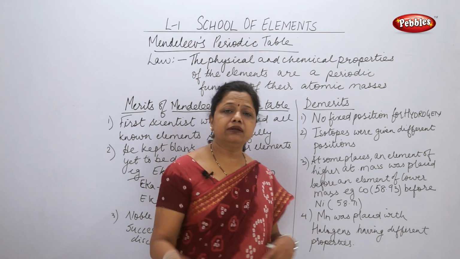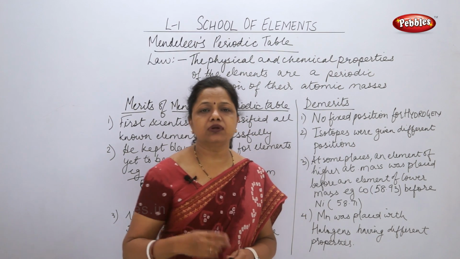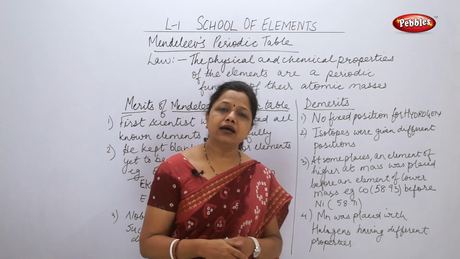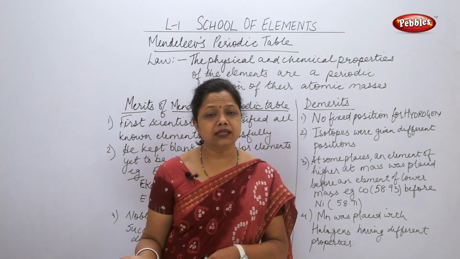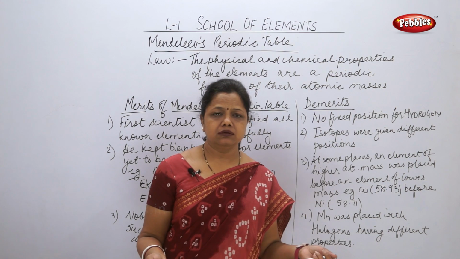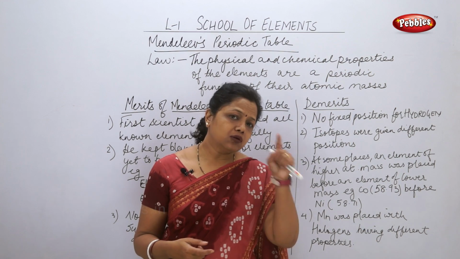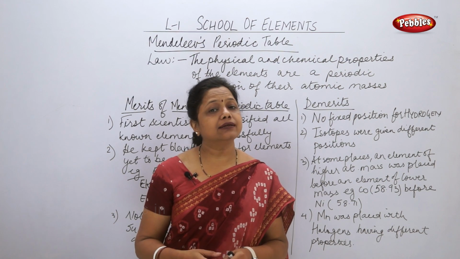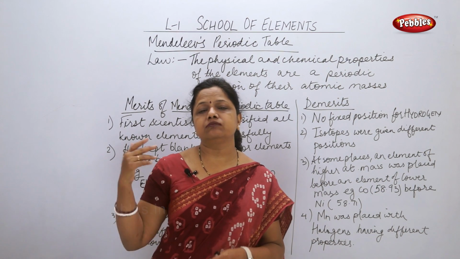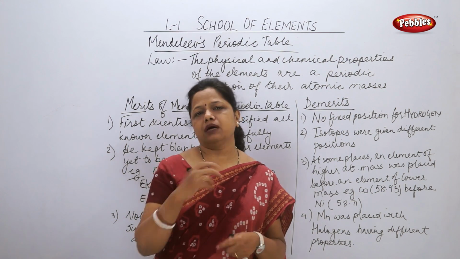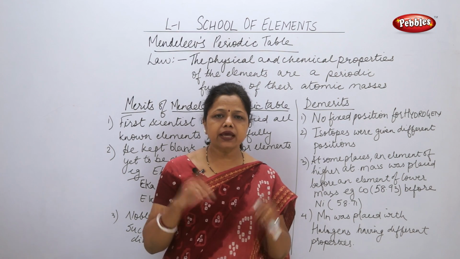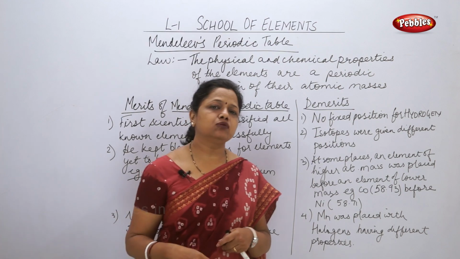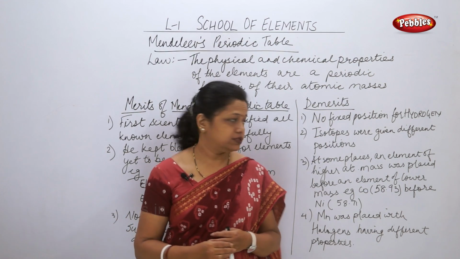So at that time he did not understand where to put hydrogen, because he found that hydrogen has similarities with both alkali metals and halogens. What are halogens? Halogens are chlorine, bromine, iodine, fluorine. These are called halogens. And alkali metals means sodium, potassium, calcium, magnesium. These are the alkali metals. So they had similarity with hydrogen, and he was not able to give a fixed position to hydrogen.